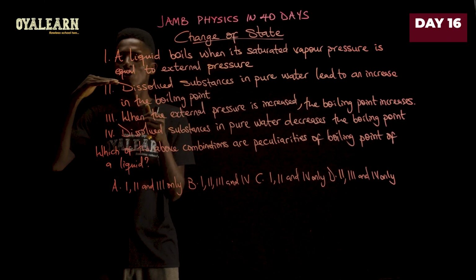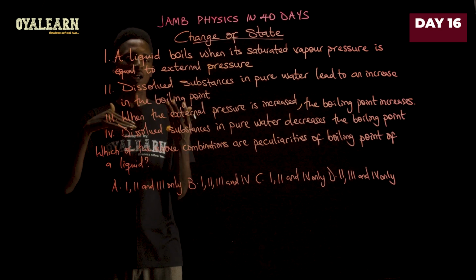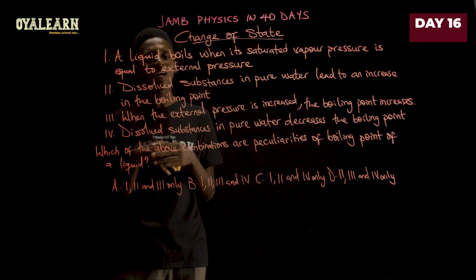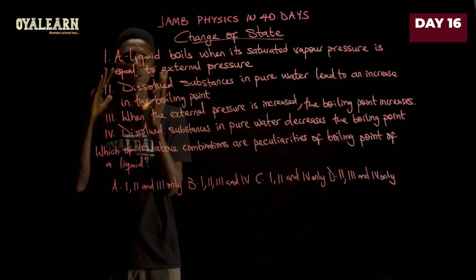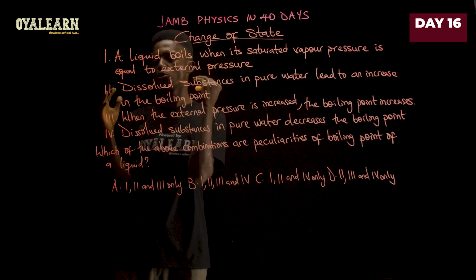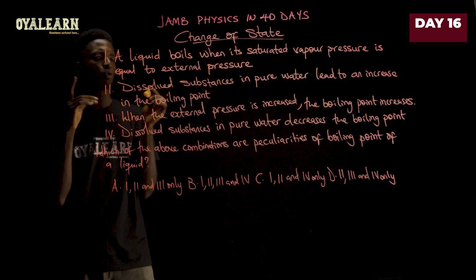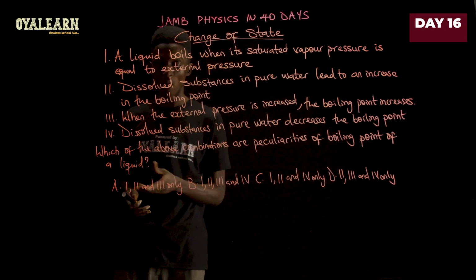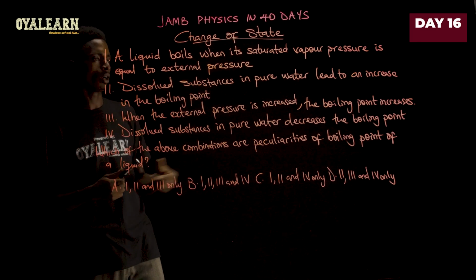So when the pressure is low, you require less heat to boil it, so the temperature would be lesser. Whereas when the pressure is very high, it requires a whole lot of heat to be able to match that external pressure. So statement 1 is one of the peculiarities of boiling point, so it is correct.